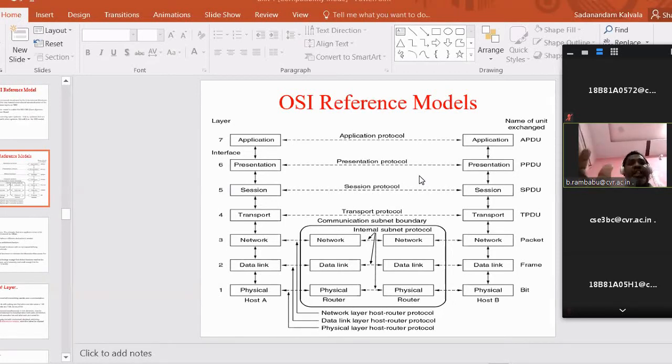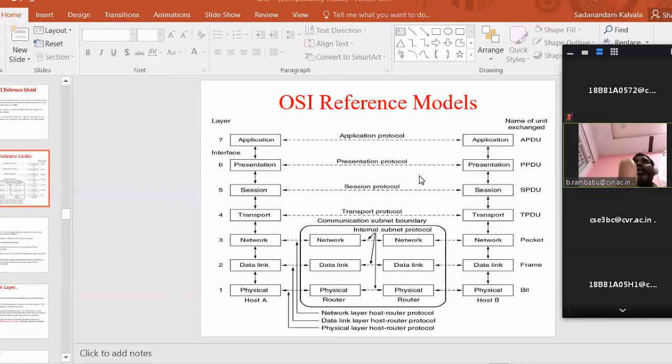I already gave the explanation. If you are asked the question, discuss the OSI model, first you need to write OSI, Open System Interconnection. It is proposed by an organization called ISO, International Standard Organization. Then please write this diagram. Not right now, but please write this diagram.